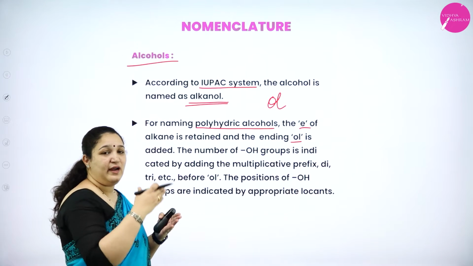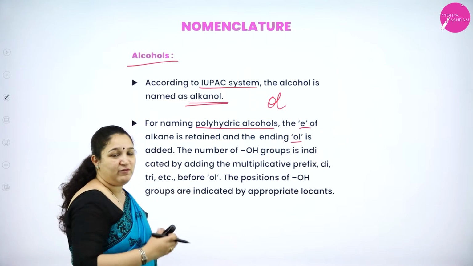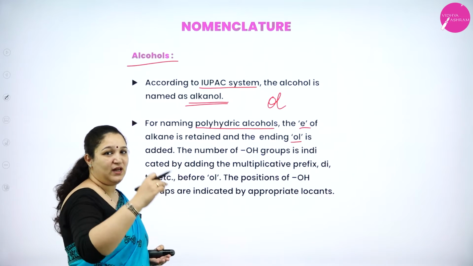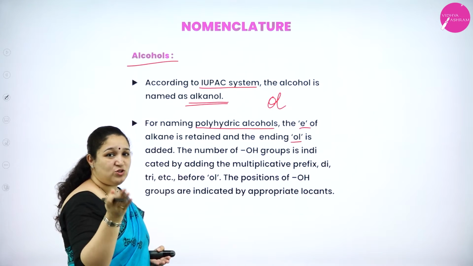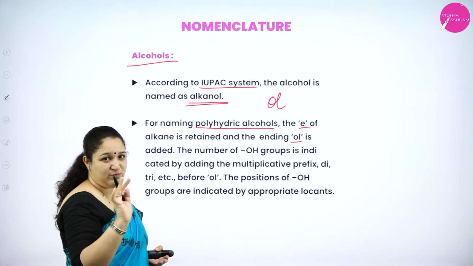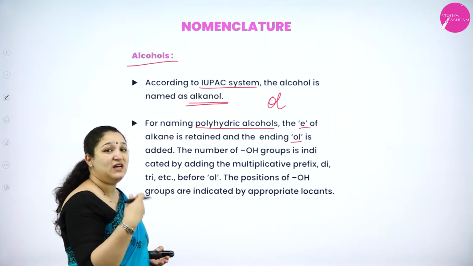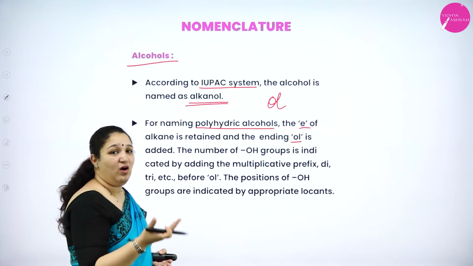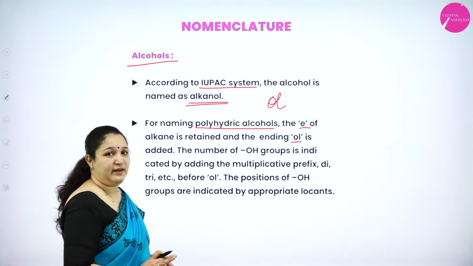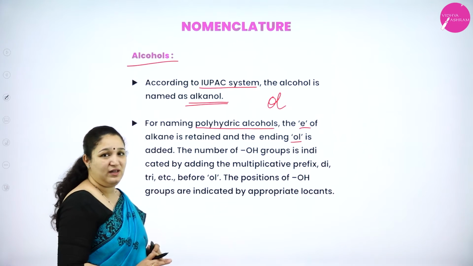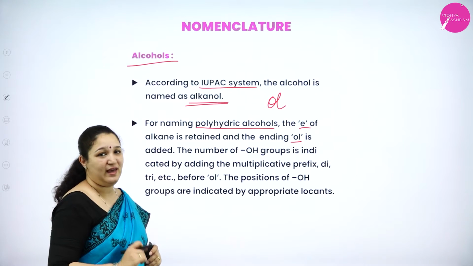It may be 1, it may be 3, another may be in 5. So we have to write 1, 3, 5. How many OH groups? 3 are there in 3 different positions. So we will put the prefix as tri. So triol, OL we write. Okay. More clearly you will understand in the example.